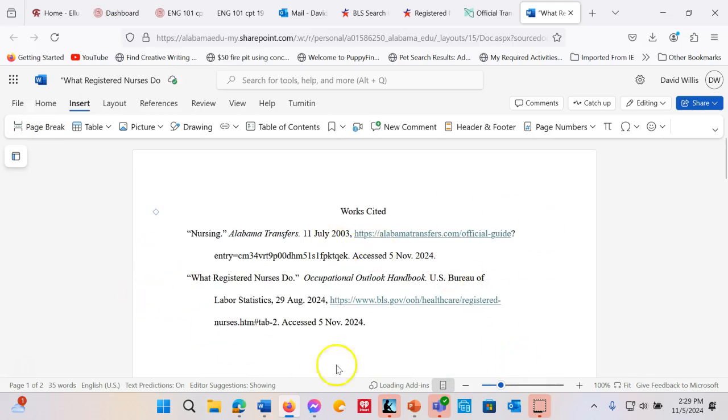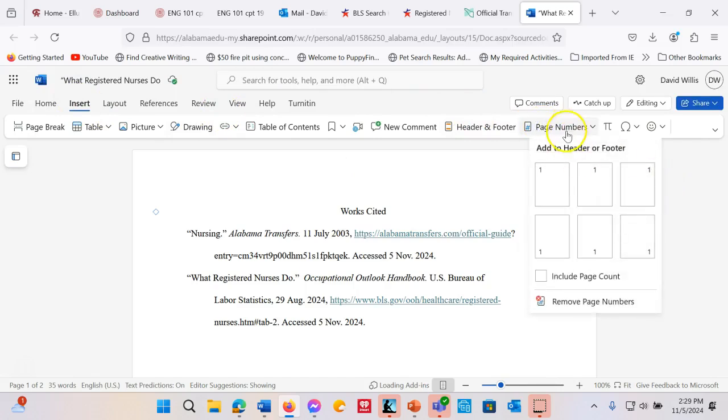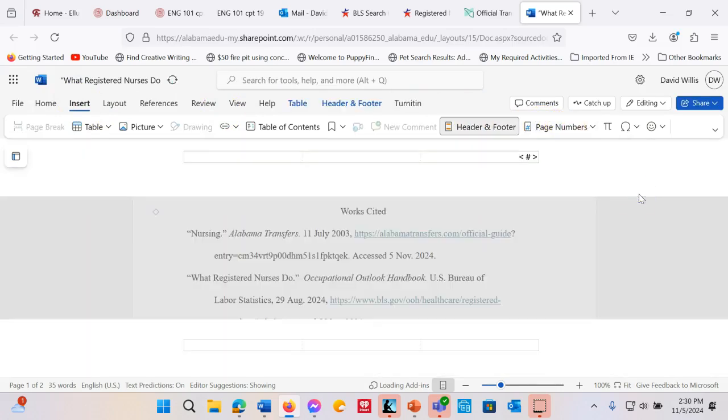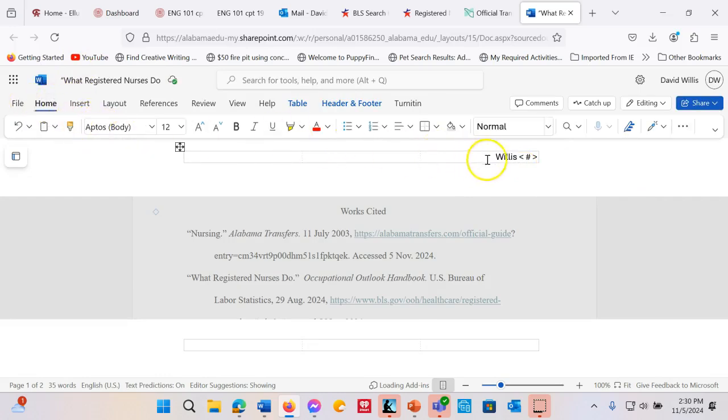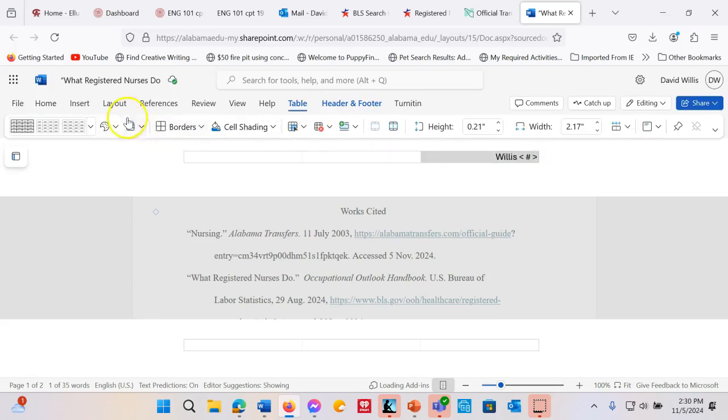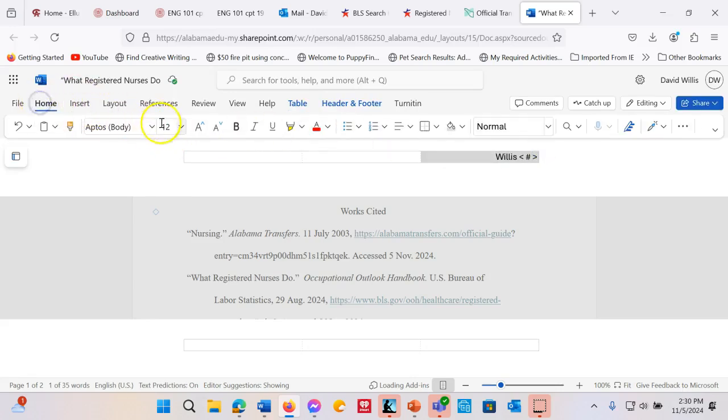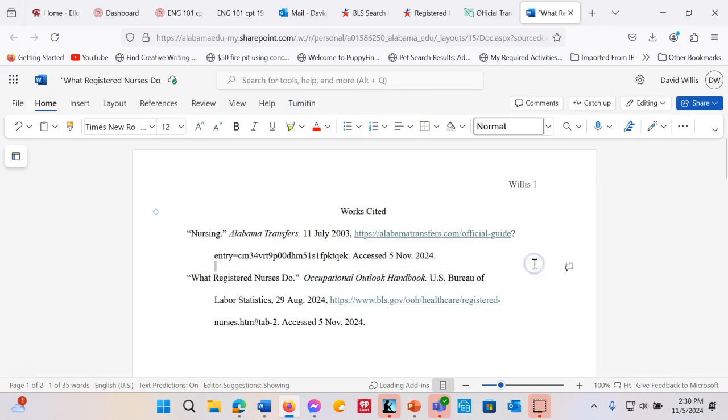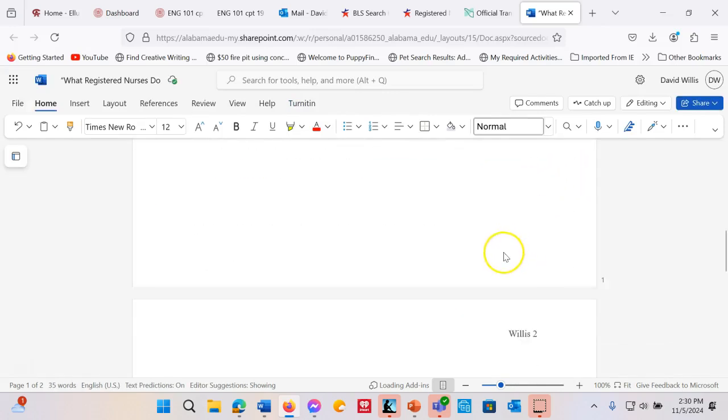Okay, and then just real quick, one thing I do want to show you, because some students have struggled with it, make sure that you have your page numbers in the correct font. So I'm selecting page numbers, upper right, last name. Now notice, if we go to the Home tab, it's not in the correct font. So what we have to do is select it and put it in Times New Roman 12-point font. Okay? And when we click out of it, we have our page number.